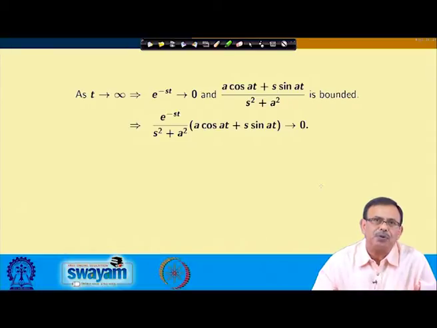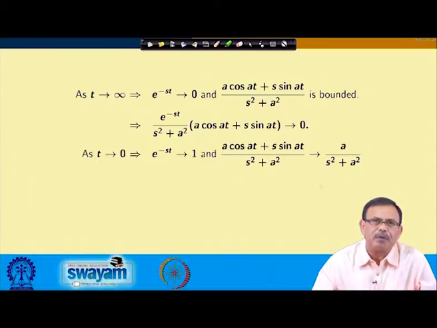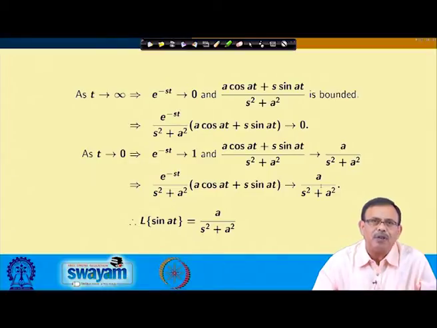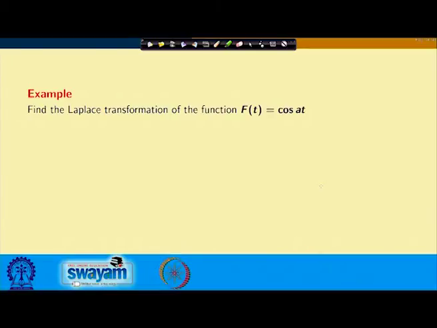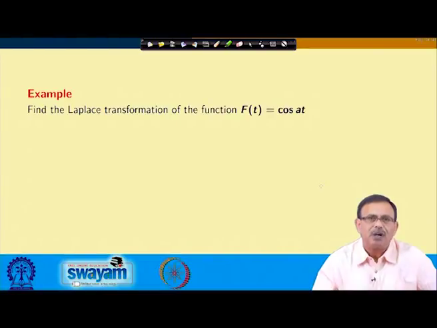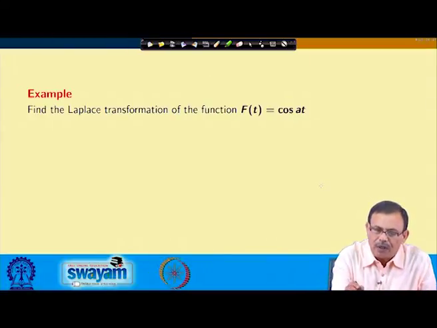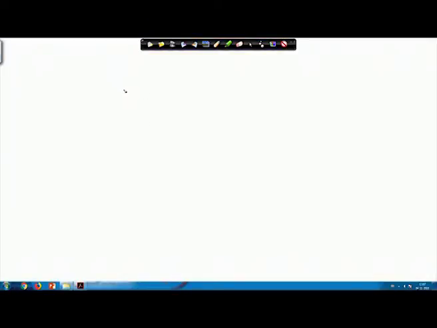Therefore, this integral goes to 0, and as t approaches 0, e power minus s t approaches 1, and a cos a t plus s sin a t by s square plus a square approaches a by s square plus a square. And this one is approaching this thing. Therefore, from here I can tell that Laplace transform of sin a t equals a by s square plus a square. So, now let us find the Laplace transform of the function cos a t, just like the earlier one. Let us do it.